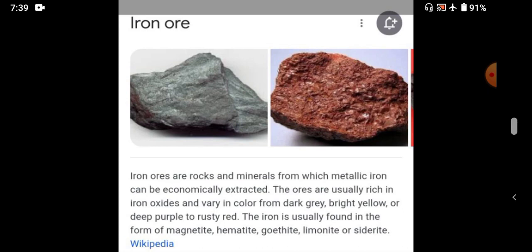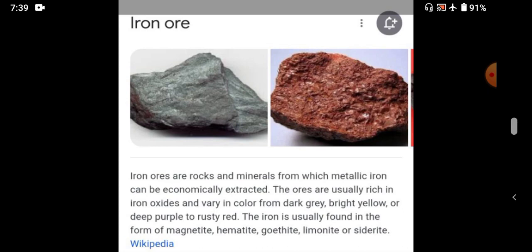This iron ore has some content like iron oxide. One of the important contents in iron ore is iron oxide, and its color is dark grey, bright yellow, or deep purple to rusty red.